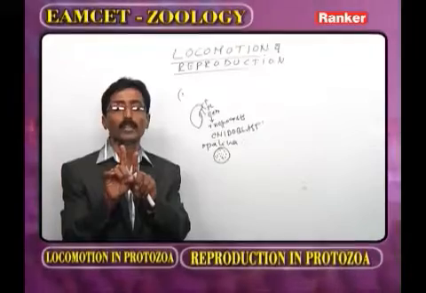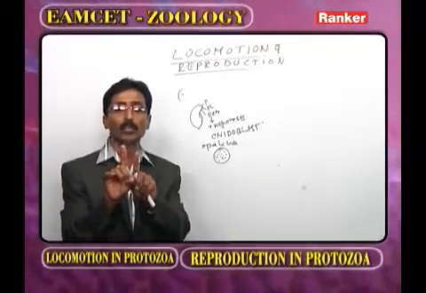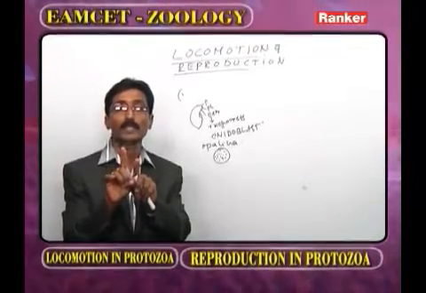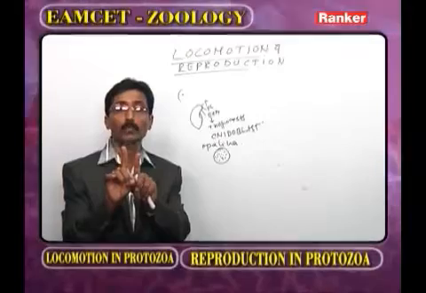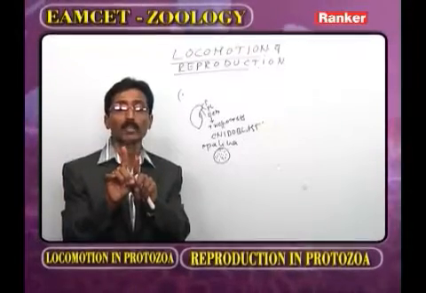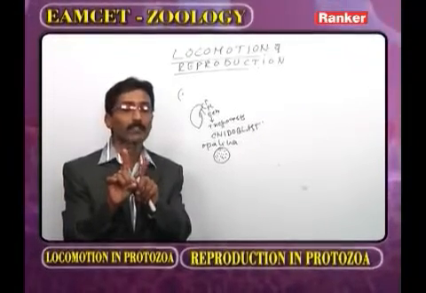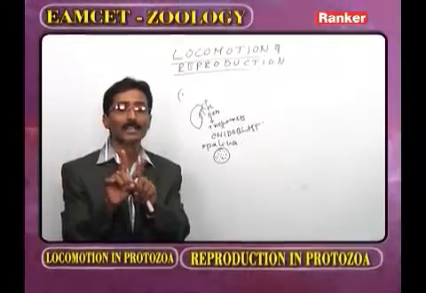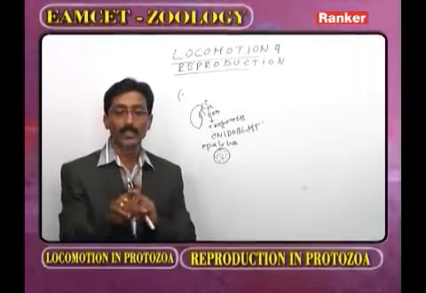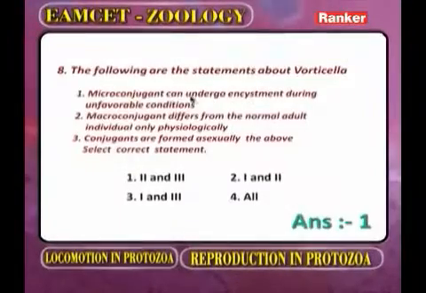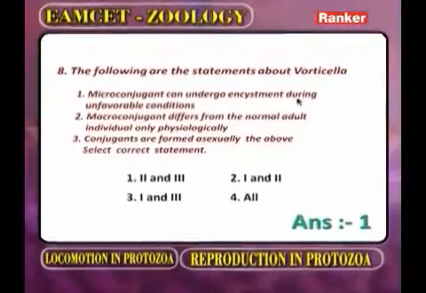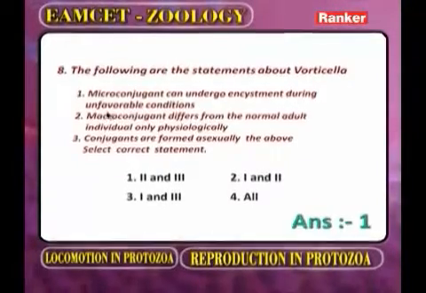The microconjugate is small and has two sets of cilia. It can move. Its lifespan is only one day or 24 hours. It never becomes the normal Vorticella and never undergoes encystment. So this statement is wrong. It is eliminated.